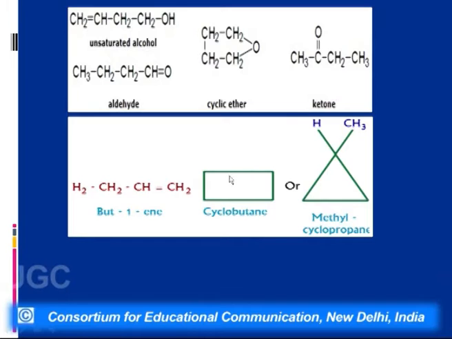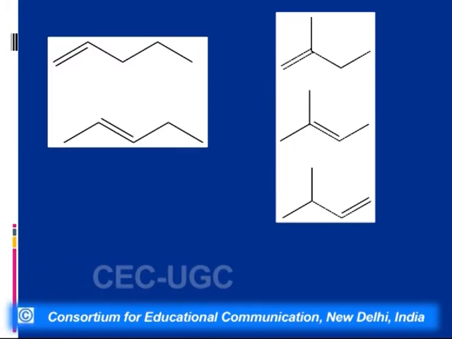Alkenes and cycloalkanes have the same general formula, CnH2n. In the case of butene, that is an alkene, the reaction will be electrophilic addition, whereas cyclobutane, because it is a 4-membered ring, is quite reactive, so it may undergo addition reactions as well as substitution reactions.